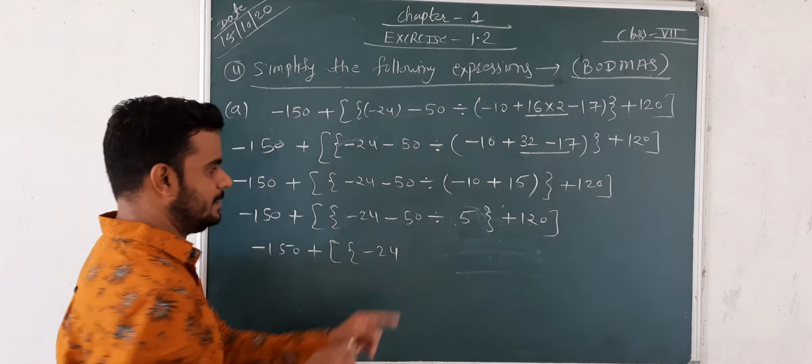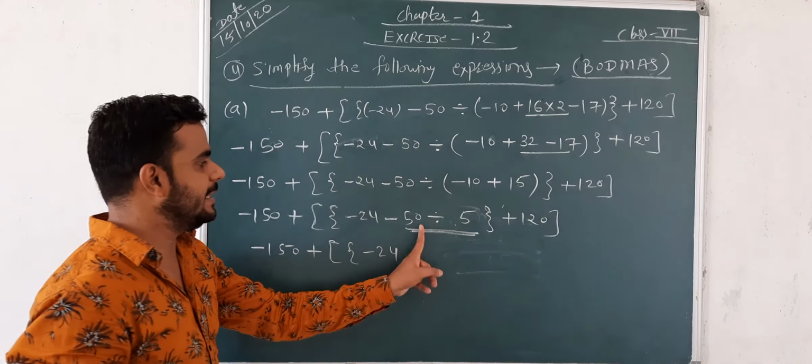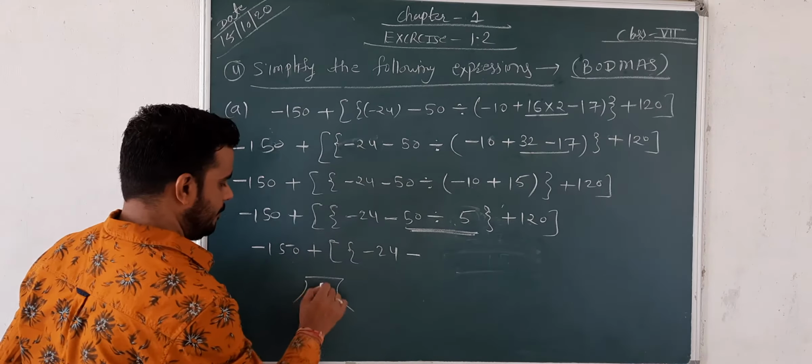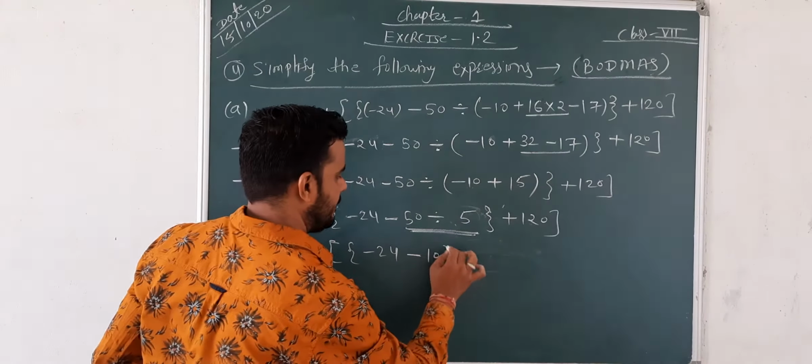Now just see, first we have to follow the divide. 50 divided by 5 is 10 times.